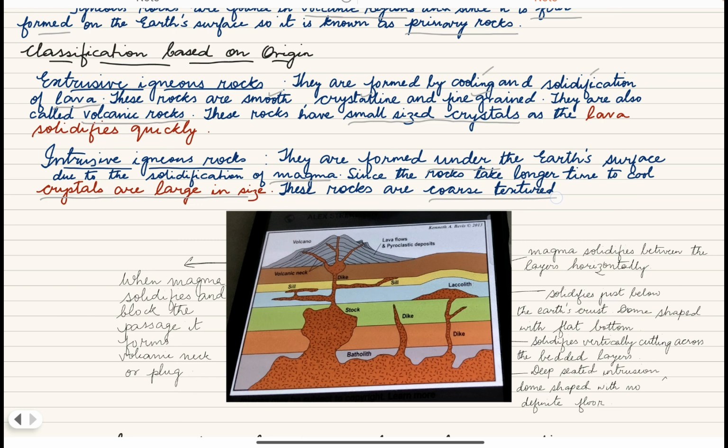They are coarse textured. If you are asked to differentiate, say, first difference is for extrusive, cooling and solidification of lava. Intrusive is cooling and solidification of magma. Second, extrusive is smooth, crystalline, fine-grained, whereas for intrusive it is coarse textured. Third, extrusive has small sized crystals as lava solidifies quickly, and in intrusive the size of crystals is larger as magma takes longer time to solidify.